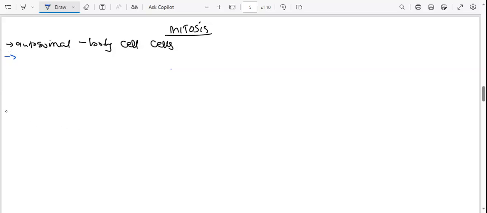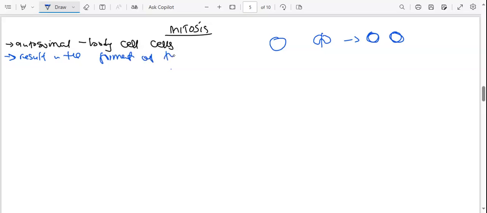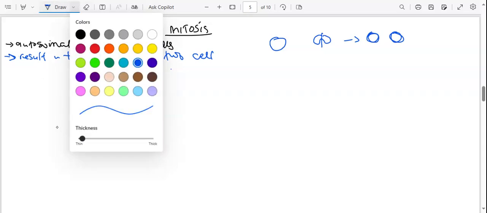It will result in the formation of two identical cells. Let's say we have a parent cell. This parent cell will separate like that, then finally cut, and we'll have two daughter cells. These daughter cells will be identical. So mitosis results in the formation of two daughter cells. I'll be very fast now, looking at the time.